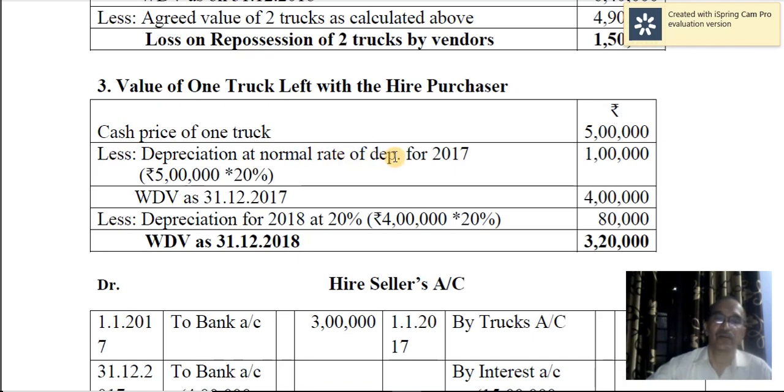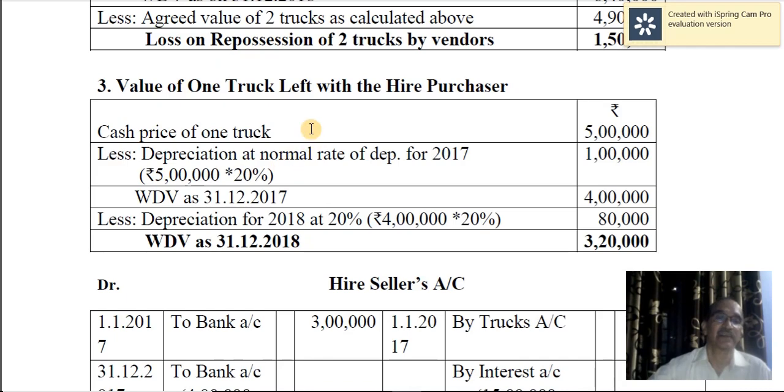Depreciation at the normal rate, that is 20%, comes to 1 lakh. The remaining value is 4 lakh, that is called written down value. For the second year, depreciation is again 20% on the written down value, so that comes to 80,000. So the value of one truck left with the buyer is 3,20,000. This is valued at a normal rate of depreciation.